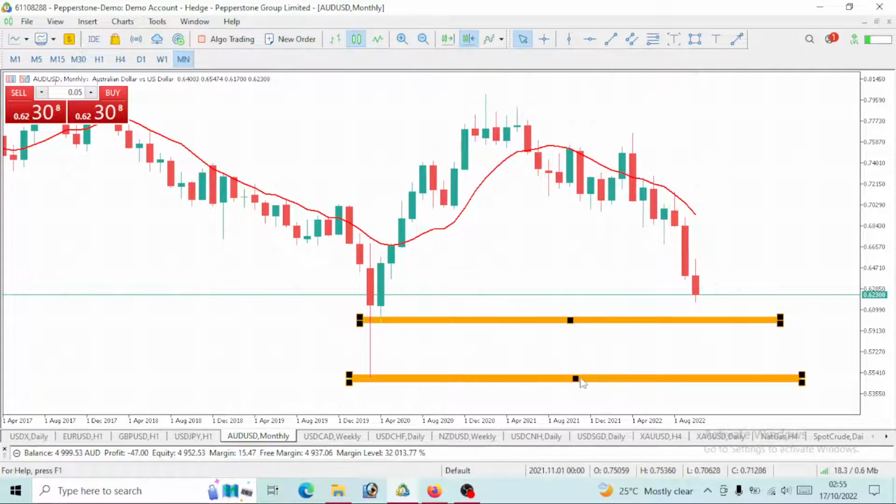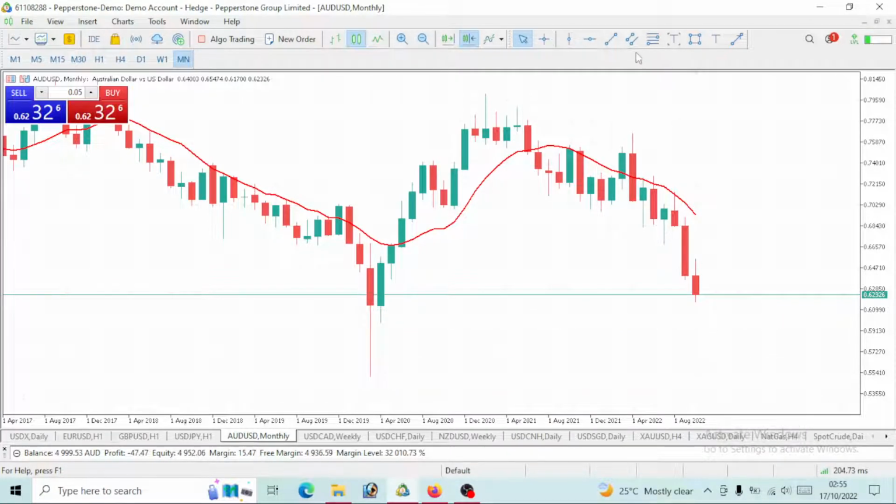The reason is that USD itself is going bullish, and we all know the reason for this bullish move: an increase in interest rates. I think interest rates were increased about 5 times this year. Since then, once there's an increase in interest rates, our USD continues to spike up compared to other currency pairs, which continue to drop against our USD. So as long as the USD continues to push up, we will continue to see a drop on our AUD USD. On the monthly time frame, we are still on a bearish move and we should consider shorting this position.